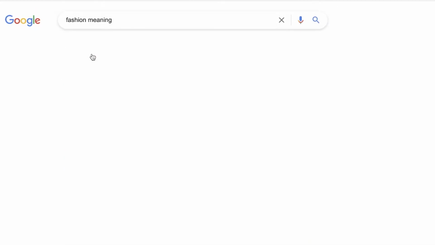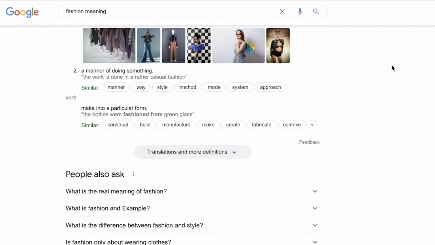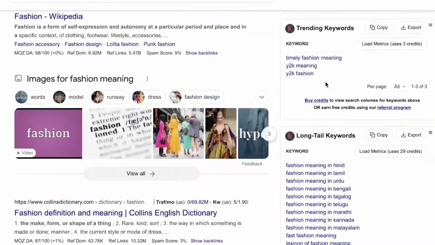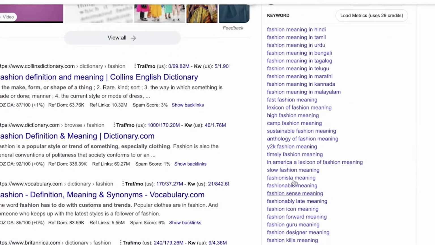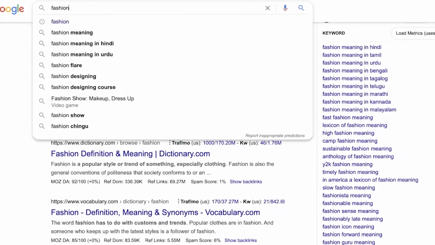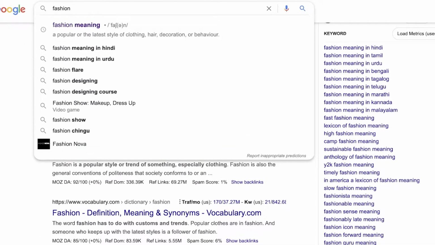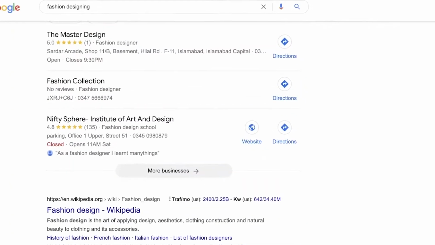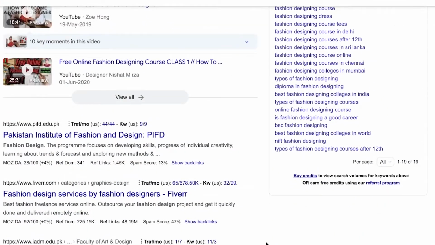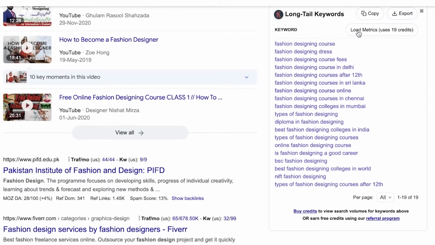So if you click on fashion meaning over here, you can see over here on the side, now you're getting more keywords related to that. And then you can just type that back, click on fashion space and search for fashion designing. And then you can see the related search queries for this specific query as well. So you'll be able to generate quite a few different kinds of long tail keywords simply by using this tool.